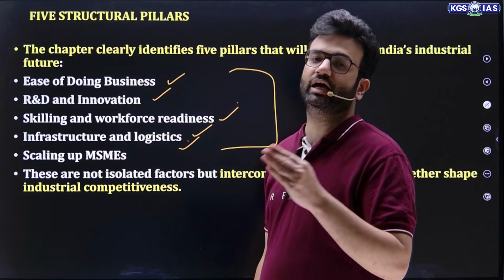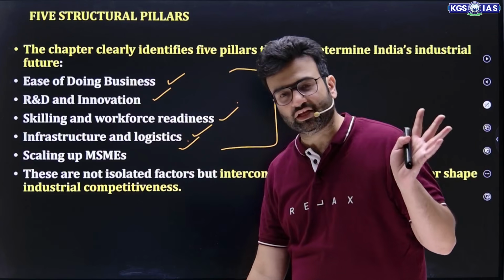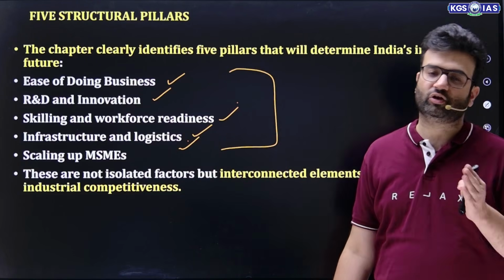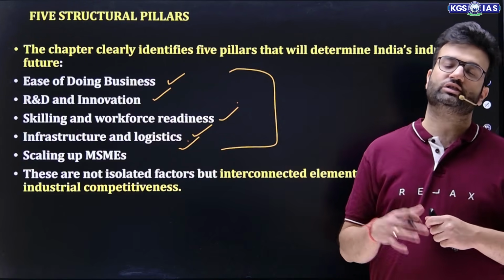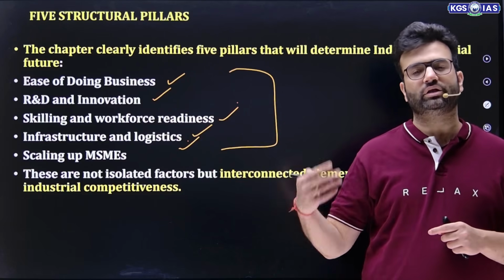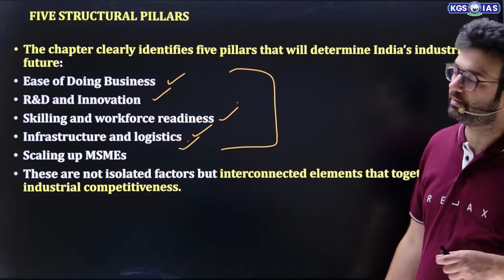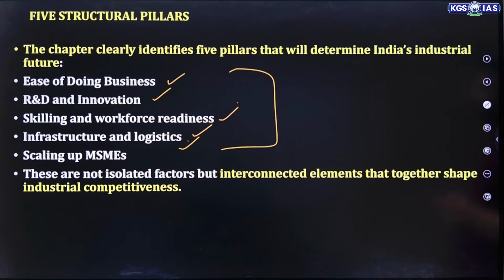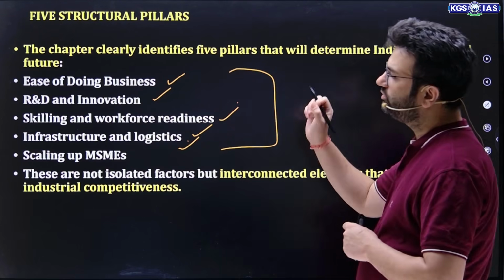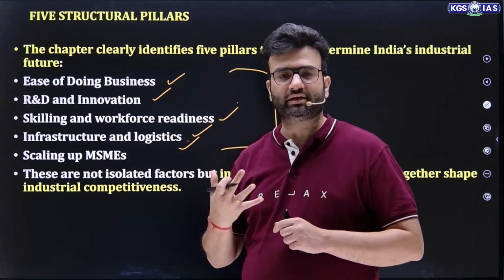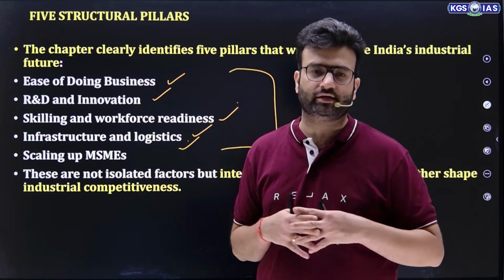Now in prelims they can ask this question. Might be they'll give all these five and ask which of the following are the pillars, or which of the following is not a pillar, or they will give a random two or three other names and ask which of the following are part of it. Now, these are not isolated factors but interconnected elements that together shape industrial competitiveness. Obviously, the more the ease of doing business and the better the infrastructure and logistic, they are both connected.